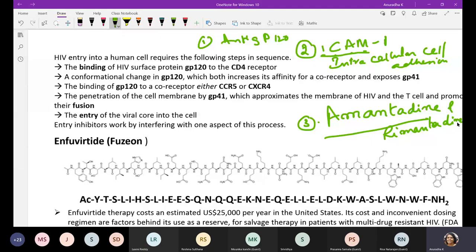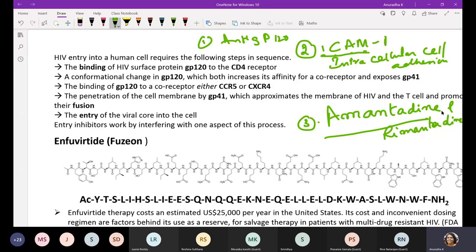So these drugs bind to the M2 protein, the matrix channel protein, and block the channels of the lipid envelope. Because, as I explained in influenza virus replication, the M2 channel is important in the process of uncoating.